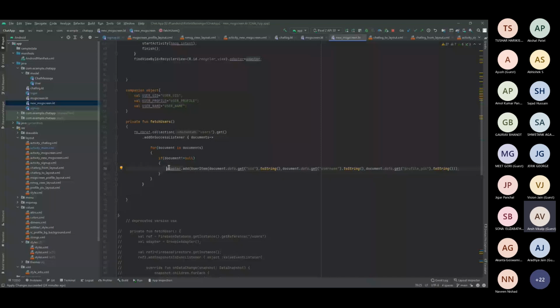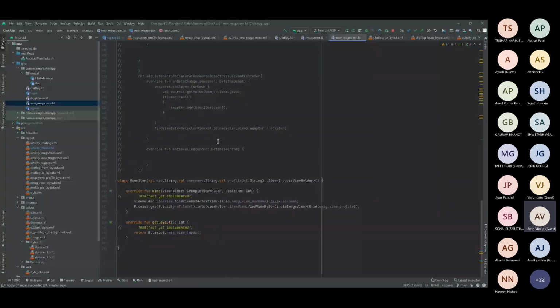I'm typecasting and creating this object. This is the user item, which is actually the model class. This model class holds whatever fields there are: UID, username, and profile pic. I'm combining them and saving them in an object known as user item. Once I save it in user item, I just add it to the adapter, and that's how it is saved.